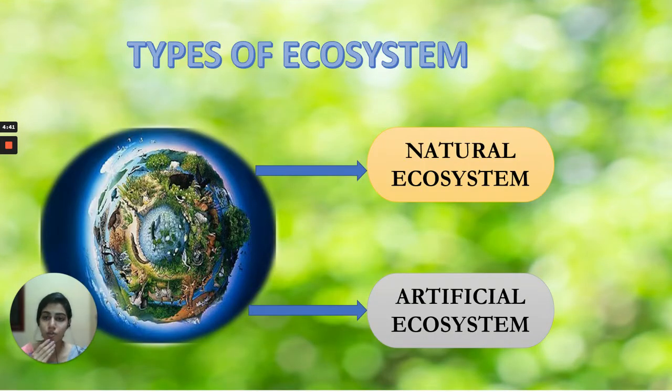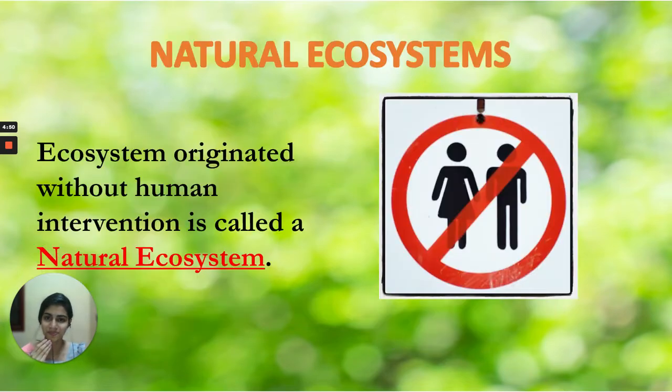Now, ecosystem is of two types: natural ecosystem and artificial ecosystem. So, what is natural ecosystem? It's very evident from the word or the term natural. That is, an ecosystem which originated without any human intervention is called a natural ecosystem.